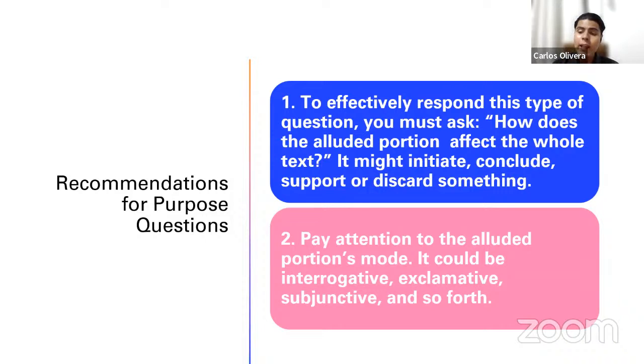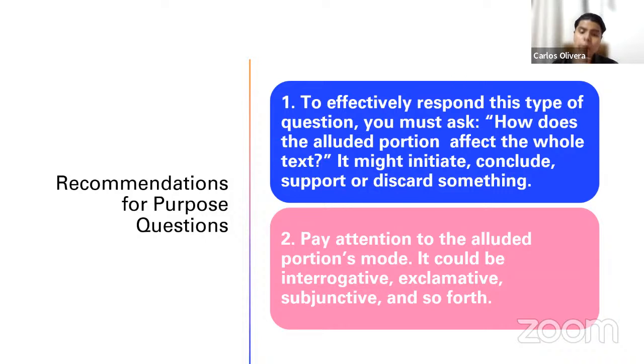Now, sentences in any language always have a purpose. They initiate conversations, they conclude conversations, they support conversations, arguments, or points. They discard points, arguments, they discard things or they support things. So what you need to do is to think about that. What does it do? It initiates, it concludes, it supports, it discards something, it questions something, because sometimes sentences question, right? They are in this writing, or they are part of this exposition because they're trying to question, to object to something, to think about it. How does this portion affect the text? What does it do to it, right?